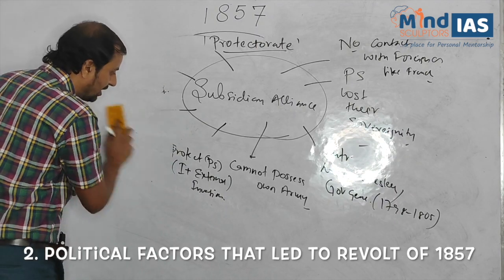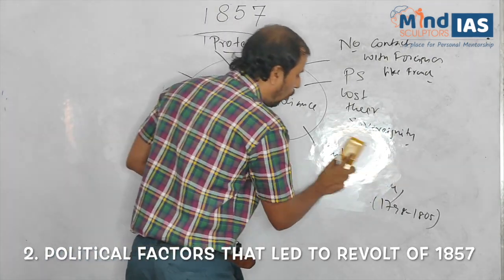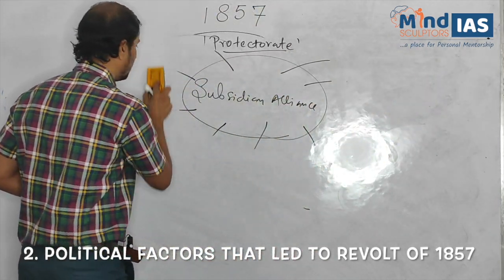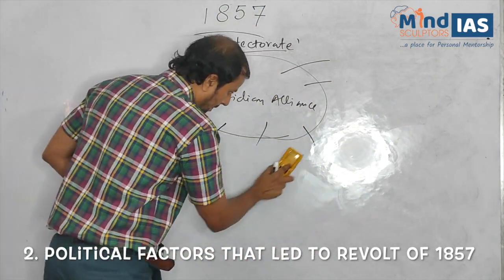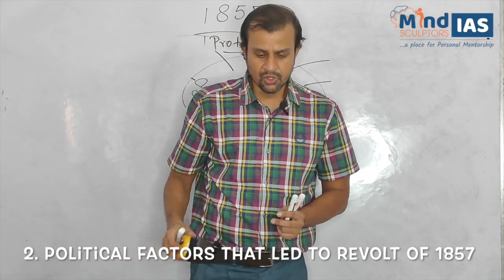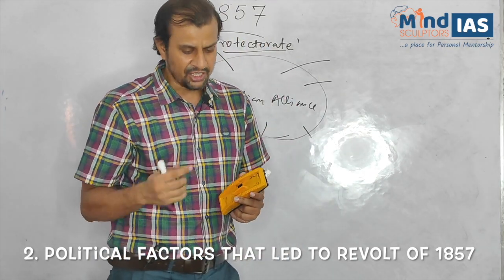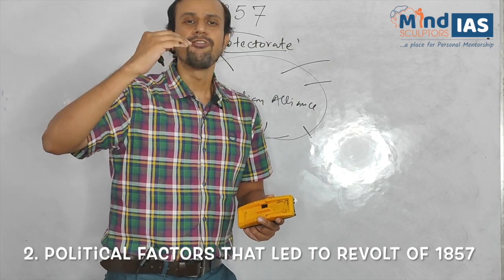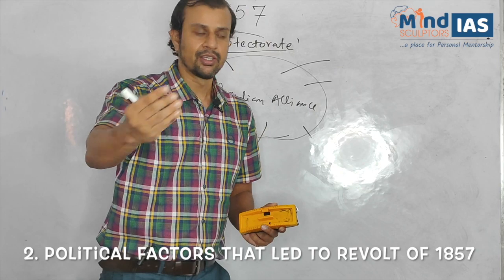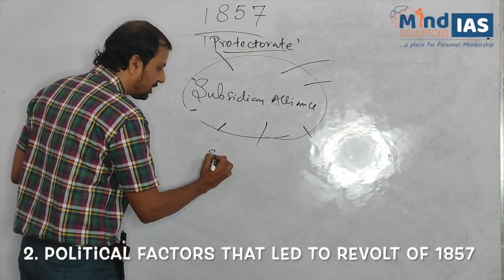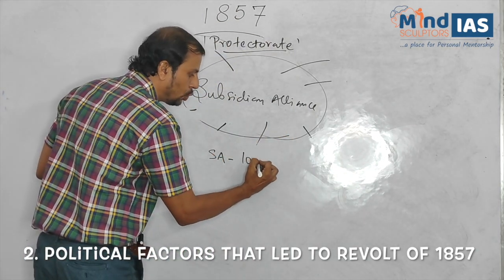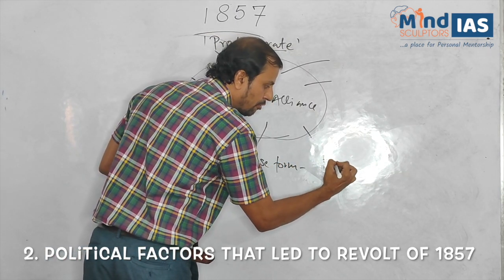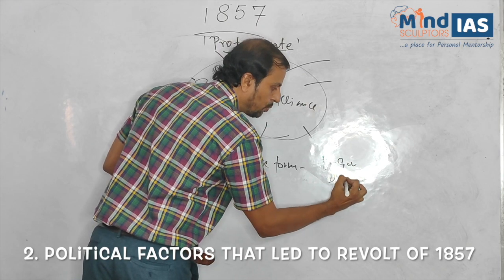Now, in the next part, we will discuss what were those states which came under the subsidiary alliance. See, here we must keep in mind, subsidiary alliance in a loose form was first introduced by French governor Dupleix.